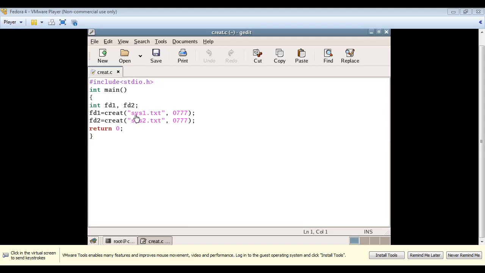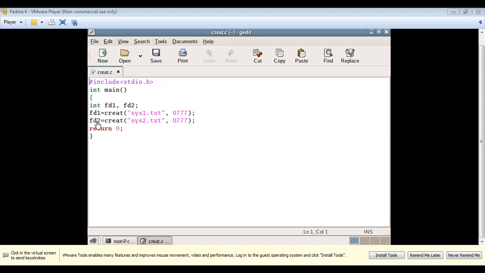And once this file is created with these permissions, this creat function will return one unique number for the file. That unique number I'll be storing in one variable called fd1, which is actually used to identify your file.